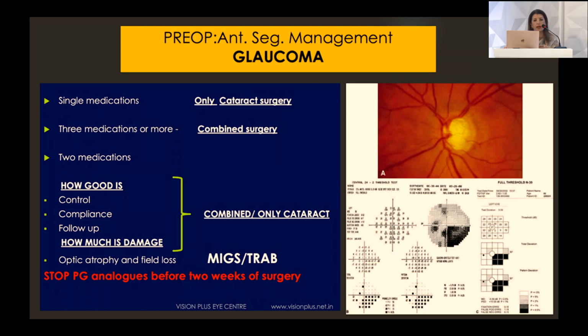Look for glaucoma, and your management of cataract depends upon the kind of treatment the patient is on, how well the glaucoma is controlled, the compliance, and how advanced the glaucoma is. And nowadays, of course, we are moving towards MIGS, and that can be well combined with a cataract surgery.